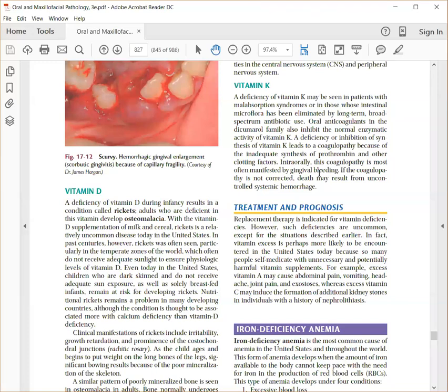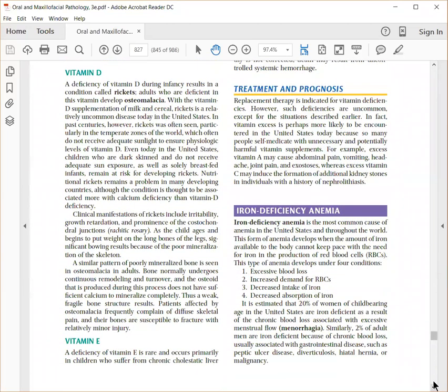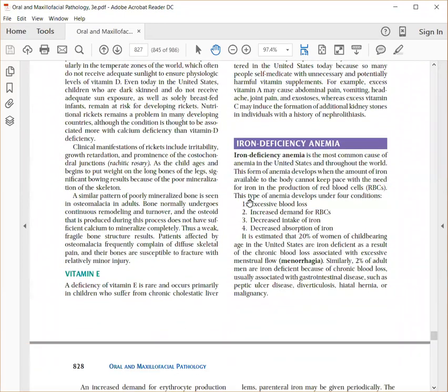Okay, so these are the importance of these vitamins and the oral manifestations which you can see due to their deficiency. So all these vitamin deficiencies can be treated with vitamin therapy, where you try to identify the vitamin which is deficient and supplement it through medicines. Okay, iron deficiency anemia is also important and is seen throughout the world, and it has four causes, usually due to either excessive blood loss, increased demand for RBCs, decreased iron intake, or decreased iron absorption.